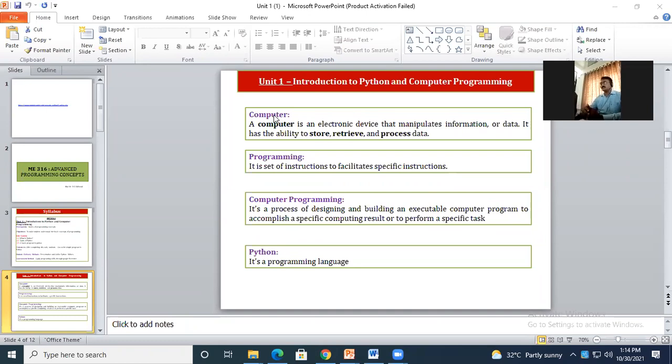The computer is a device which has the ability to store, manipulate and retrieve data, and process the data which is stored already. A program is a set of instructions executed to perform specific tasks. For that purpose we are going to learn the Python programming language in this course.